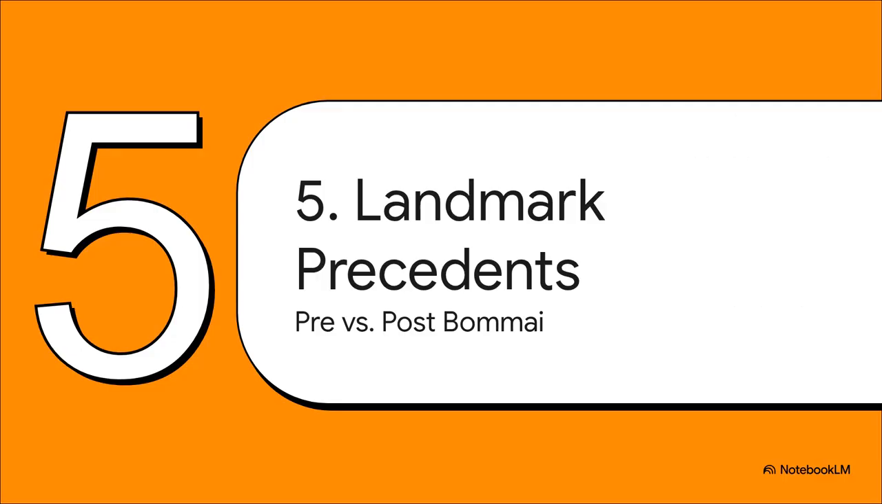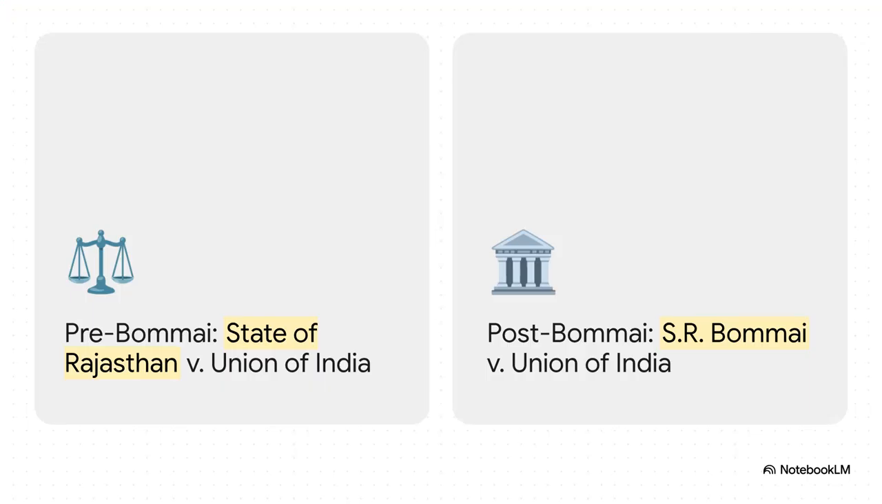Section 5. Pre-Bommai versus post-Bommai judicial position. I need absolute focus from the class right now. This is the climax of your 16-mark answer. Pre-Bommai position, State of Rajasthan v. Union of India, versus post-Bommai position, S.R. Bommai v. Union of India. You must explicitly introduce the shift in judicial review. These two cases completely transformed Article 356 from an absolute, unchallengeable power into a highly restricted one.